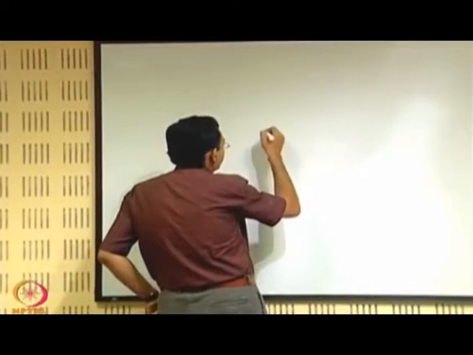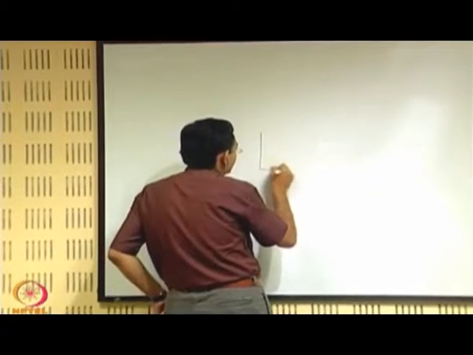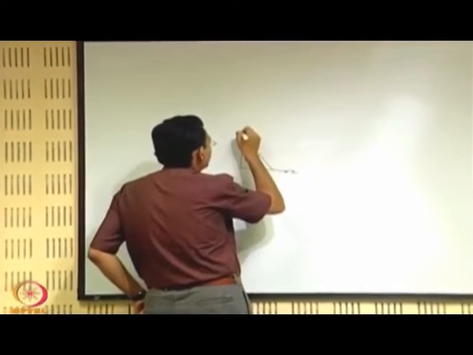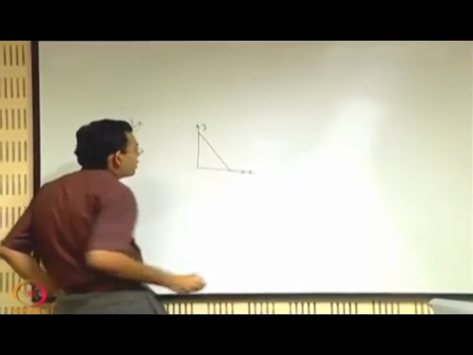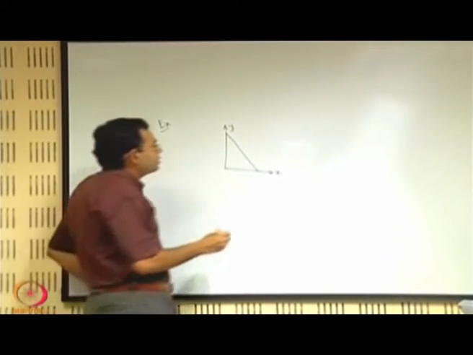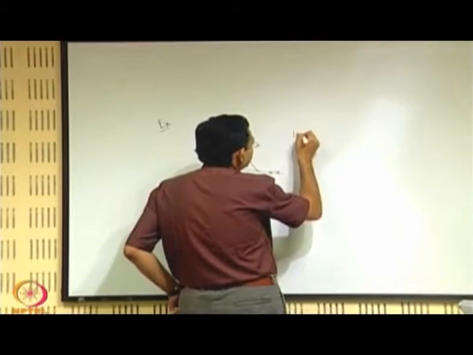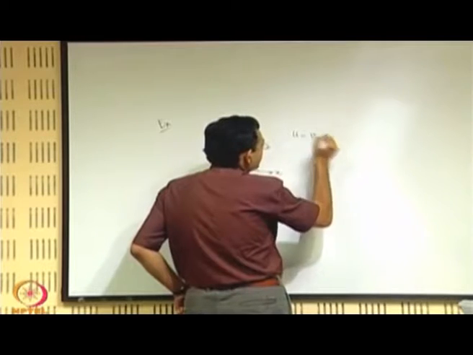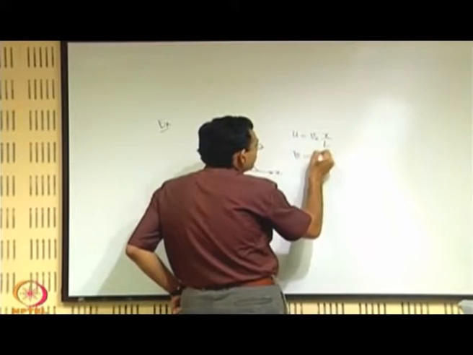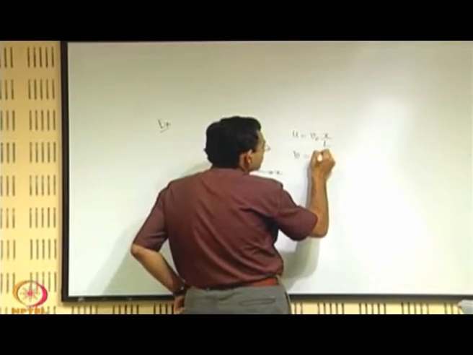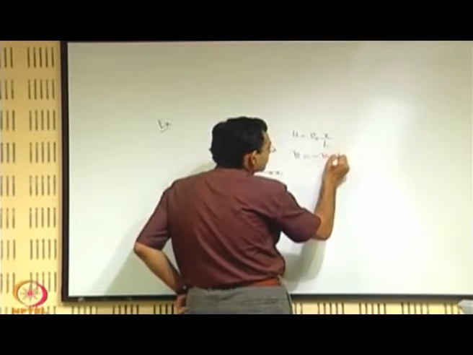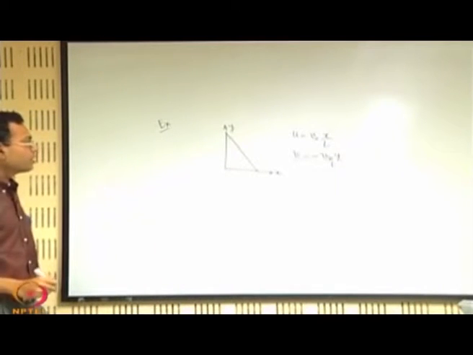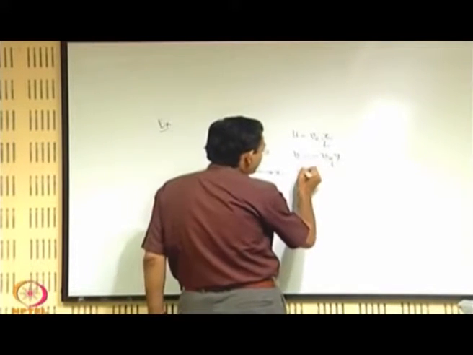Let us say that you have a wedge shaped element like this with the axis oriented along x and y, and the velocity field, a 2 dimensional velocity field, is given by, say, u is given by this, v is given by this one, and 2 dimensional w is 0.